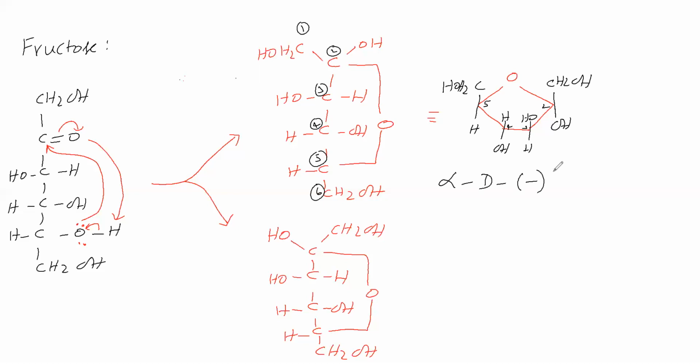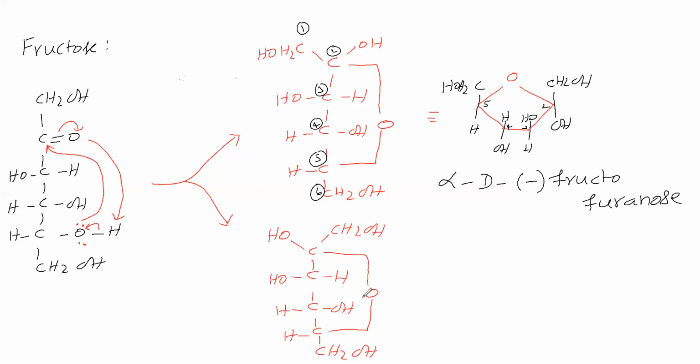This is fructose, therefore from fructose we take fructo. It is just like the furan structure, therefore it is called furanose. So it is called alpha-D-fructofuranose.